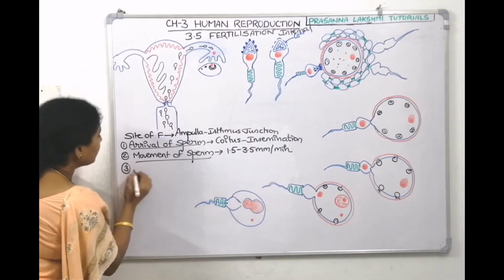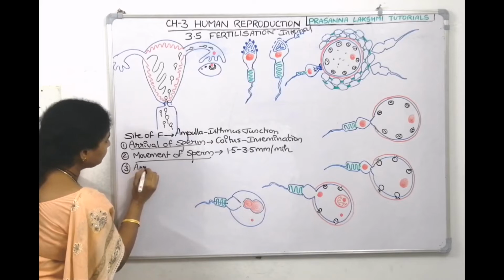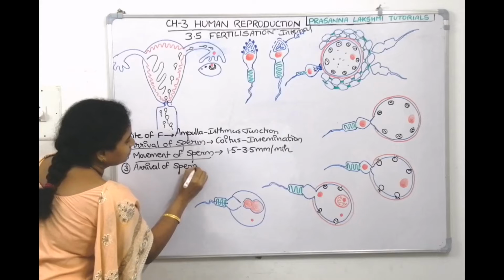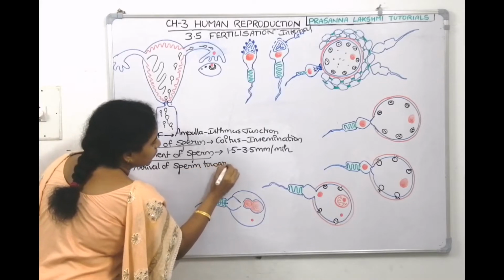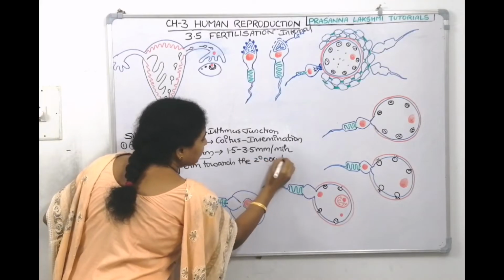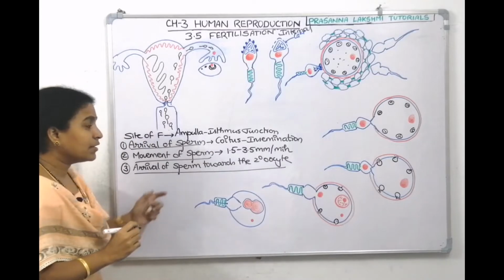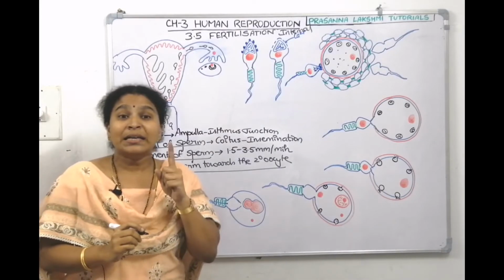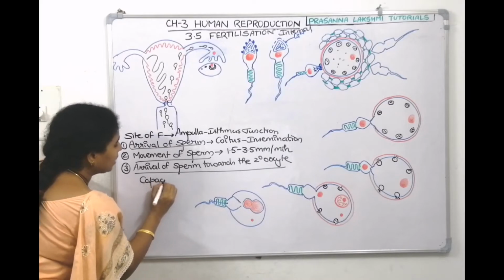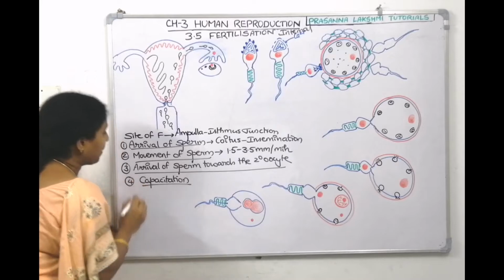Next one is arrival of the sperm towards the egg, the secondary oocyte. Here we need to talk about a point called capacitation. What is that point? Capacitation. We need to understand what capacitation is.